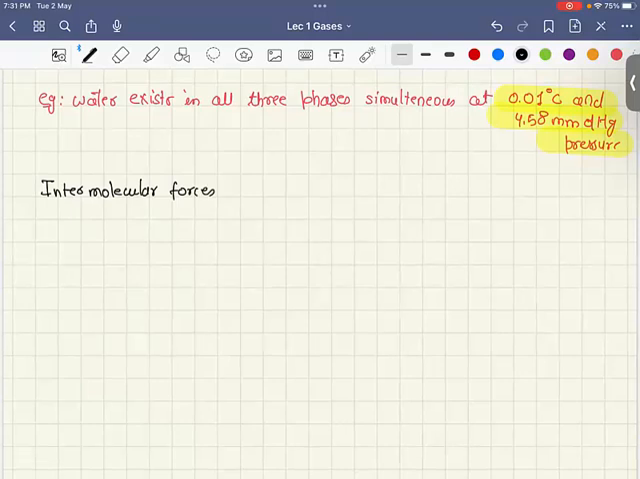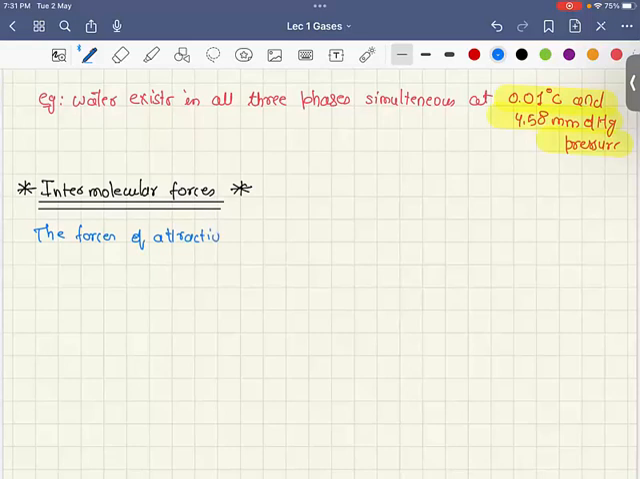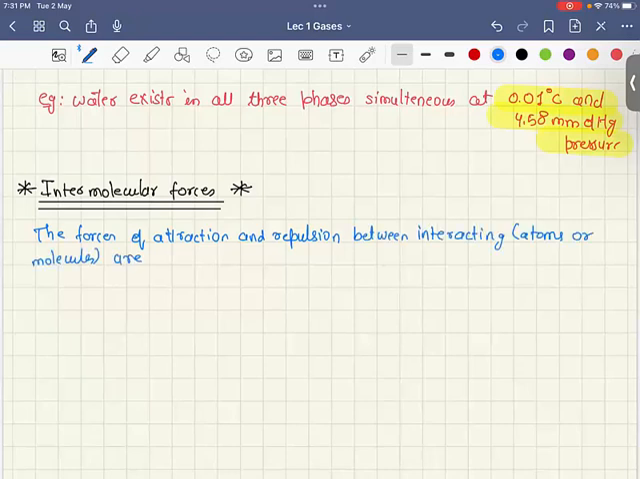So these intermolecular forces, right? These are weak sort of a process, and there are various kinds of sub forces in this, right? So the forces of attraction and repulsion between the interacting particles are called intermolecular forces, right? So let us write this down first. So the forces of attraction and repulsion between interacting particles are called intermolecular forces, right?